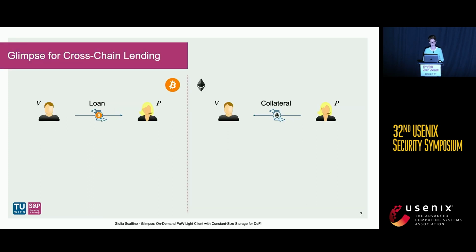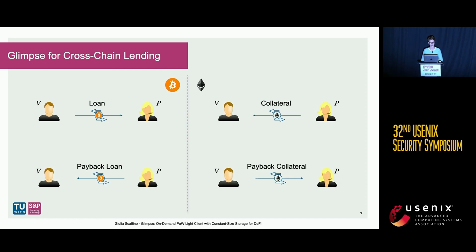Now let me guide you through the cross-chain lending by using Glimpse. Before diving into the details, let me spend a few words on how lending protocols work. The prover gives the verifier some collateral in Ethereum, for instance. Then, upon receiving the collateral from the prover, the verifier grants the loan to the prover in Bitcoin. So this is a collateralized lending protocol. Then, when the prover is ready to give back the loan to the verifier in Bitcoin, the verifier has to give back the collateral to the prover in Ethereum.